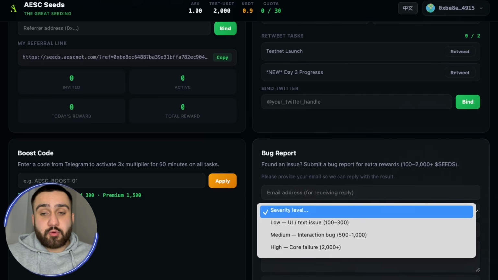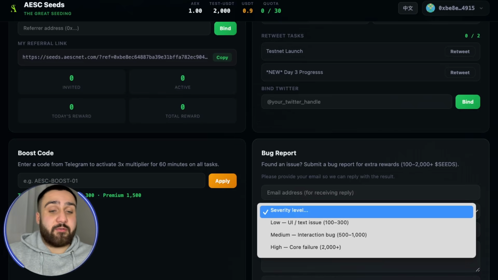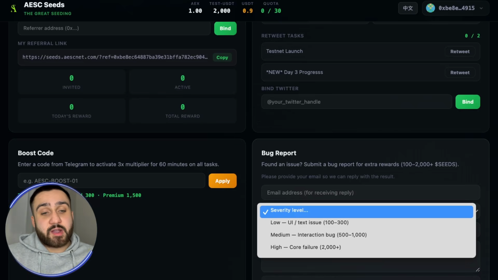And now points for the bug report. You can see the minor, or let's say the smallest, the basic type is the low, which is small display issues, giving you from 100 to 300 seeds. You can see the medium interaction bug, or let's say a button doesn't work or the flow breaks halfway, can get you from 500 to 1000 points. And you can see the high, or let's say the core failures like a transaction lost, can get you over 2000 in seeds points from just reporting a bug, which is a really good thing to know.